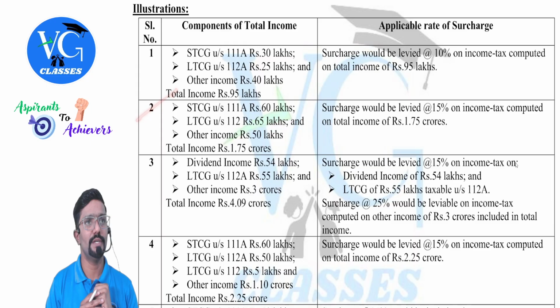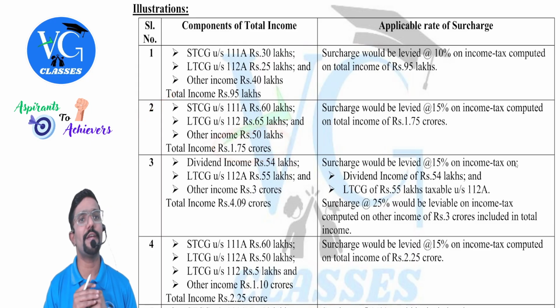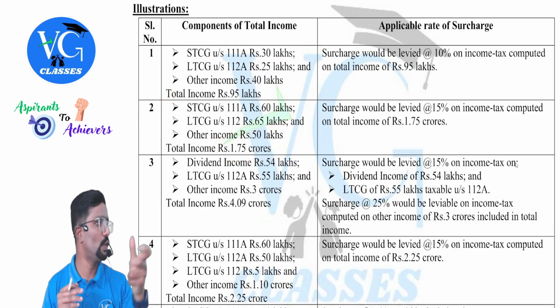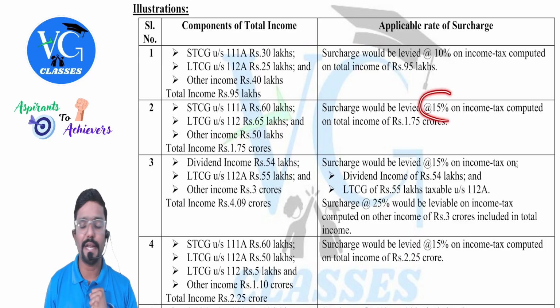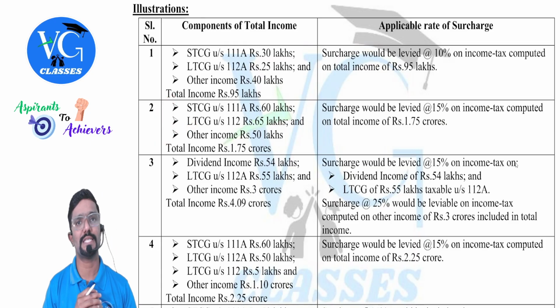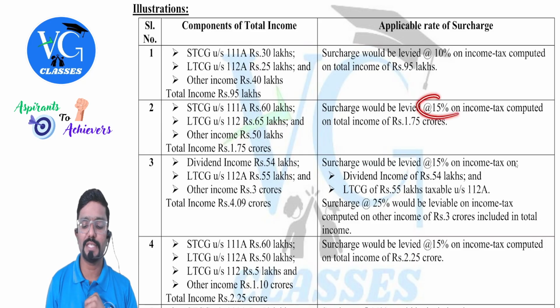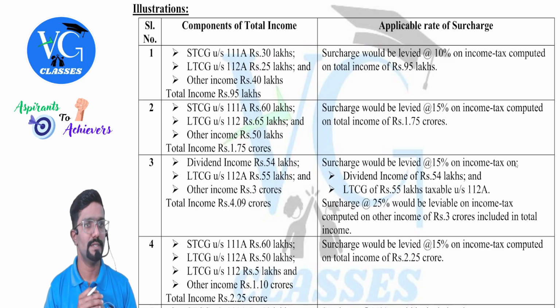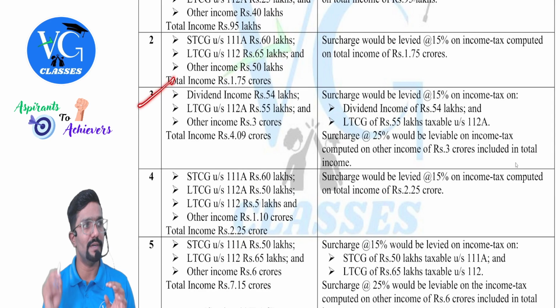Next, second illustration. Total income is 1.75 crore. That is more than 1 crore up to 2 crore. So one single rate, how much, sir? 15%. So calculate tax on special income plus tax on normal income. You get gross tax. On gross tax, what is the surcharge rate? 15%.